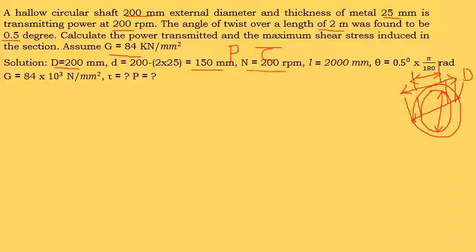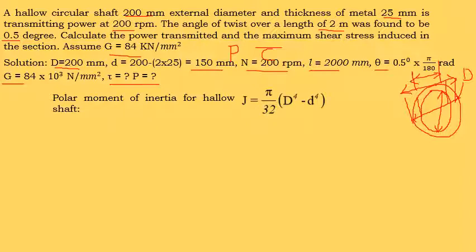Speed is 200 rpm. Length is given in meter, so after converting it into millimeter, L is equal to 2000 millimeter. Theta is given in degrees, so we have to convert it into radian, therefore multiply by pi by 180. G, the modulus of rigidity, is 84 kilonewton per millimeter square, therefore 84 into 10 to the power of 3 Newton per millimeter square. These are the two things we need to find: the maximum shear stress tau, and power.